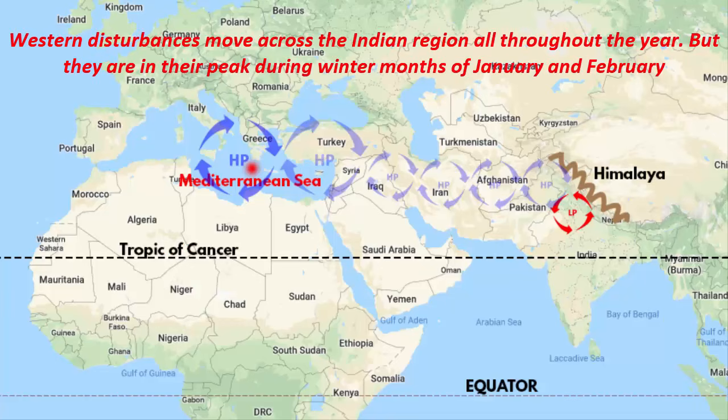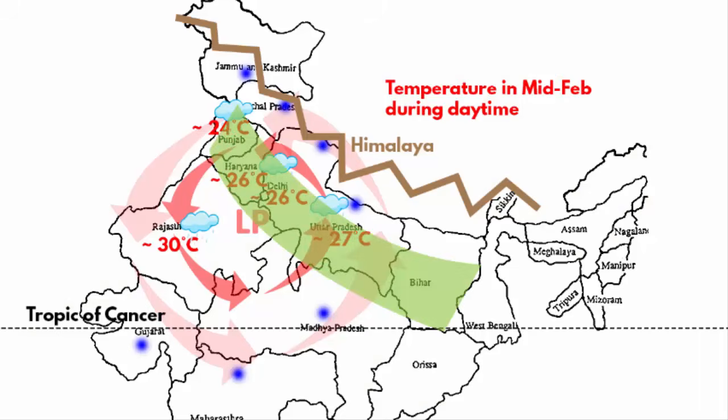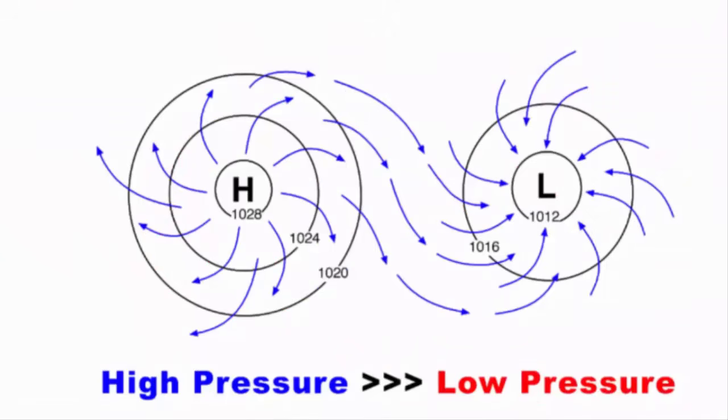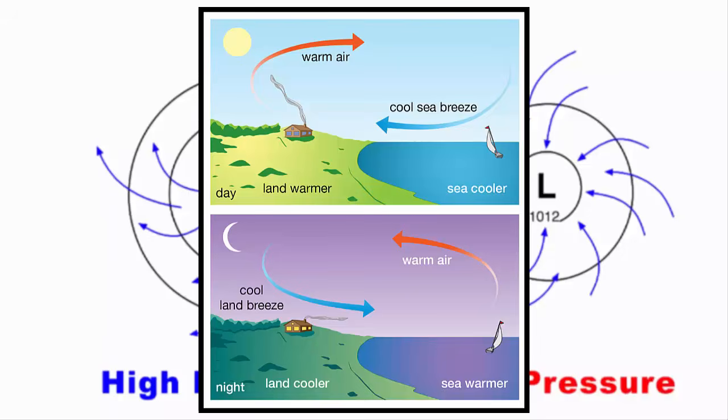You will find Western disturbances move across the Indian region all throughout the year, but they are in their peak during winter months of January and February. Their effect sometimes extends up to Gangetic Plains and northeastern India. See, in the end, you just have to understand that air or wind moves from high pressure to low pressure region. And these pressure regions are created due to temperature differences.